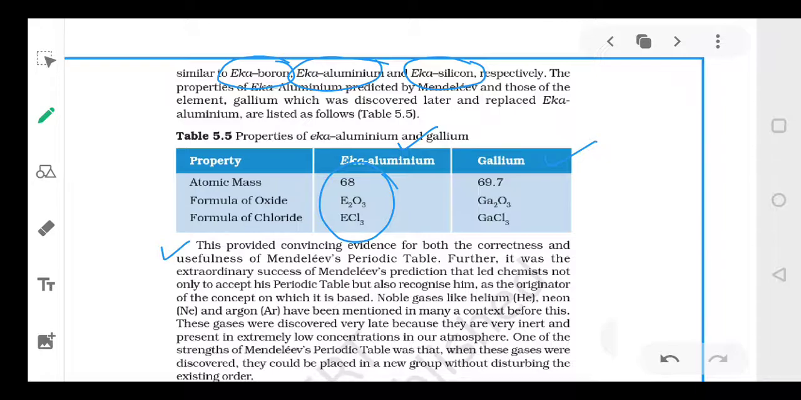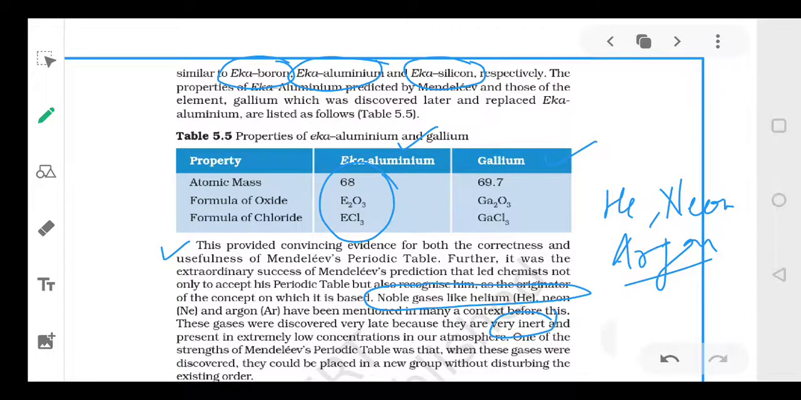Now, there was one more important thing. Noble gases like helium, neon, argon were discovered very late, because they are inert gases and they are present in extremely low concentrations in our atmosphere. So when they were discovered late, they could be placed in a new group without disturbing the table. I hope you've understood. Because of these points, Mendeleev's table is regarded as the best table.